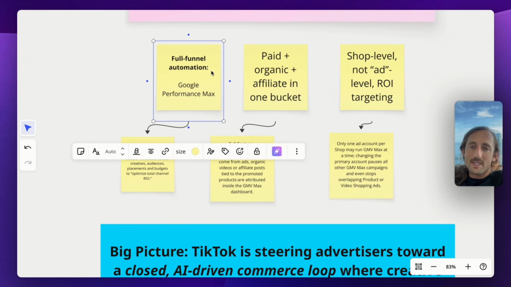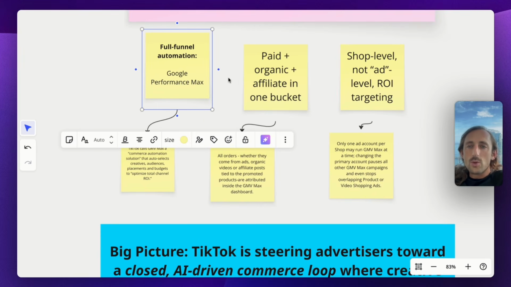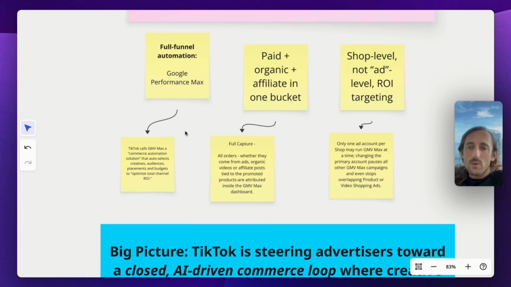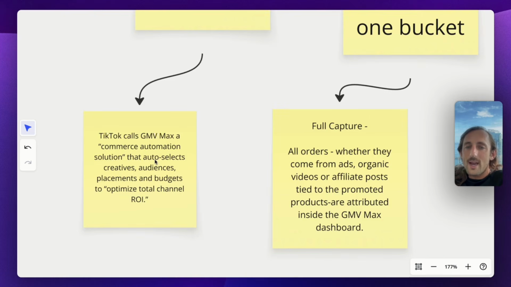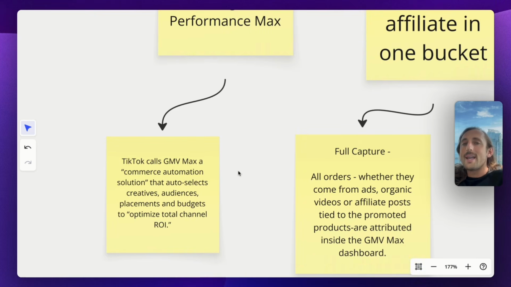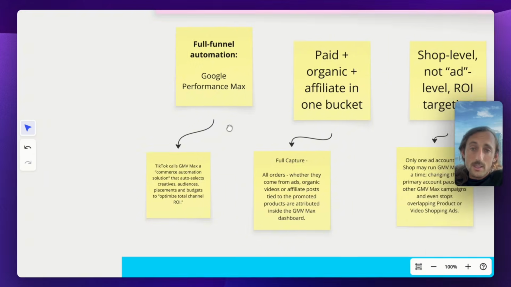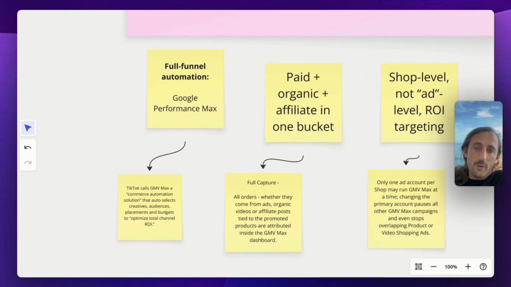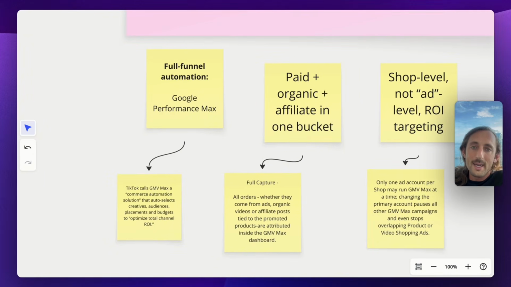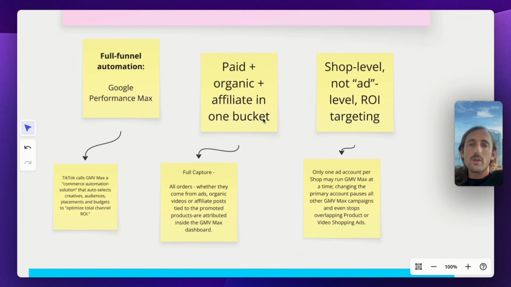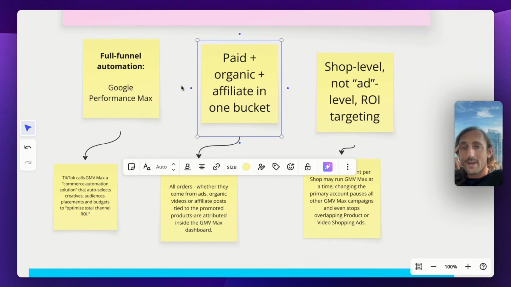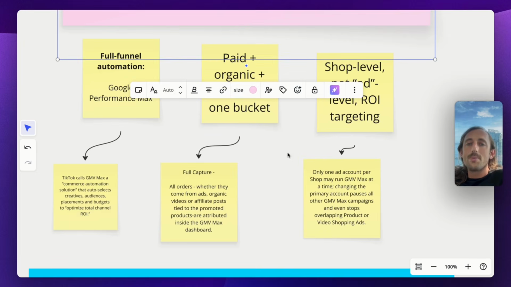Other platforms are doing the same thing, right? Google has Google Performance Max. Essentially, what they are telling brands right now is that our AI is smarter than you. Don't pick any targeting, don't pick any placements, any of this stuff. Just tell us the budget. Tell us what you can afford in terms of an ROI, and just let us do everything. And they're grouping all of this together, right? So paid, organic, affiliate, it's all grouped into one bucket.